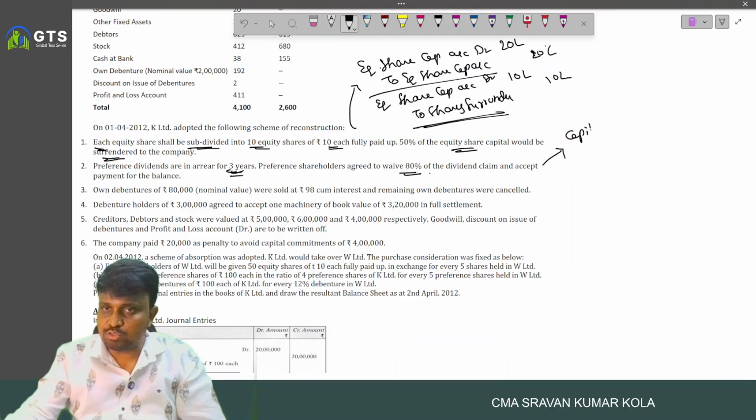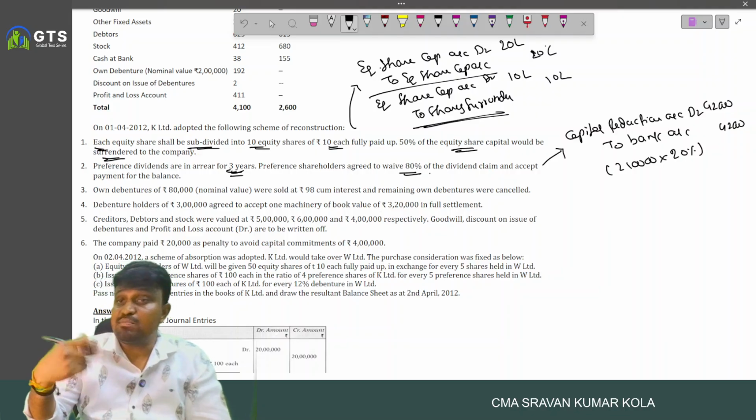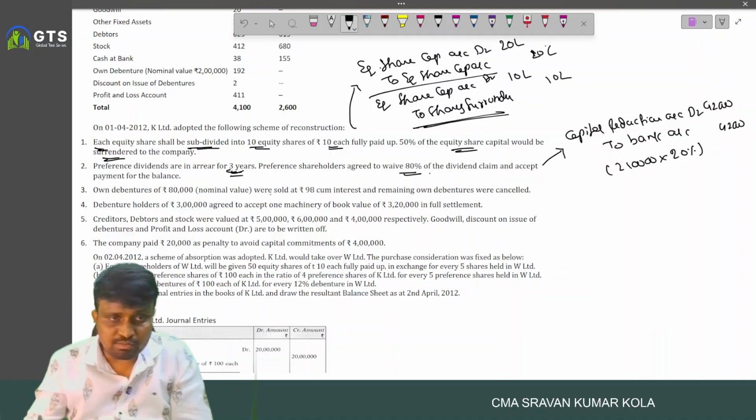So we have to pay it through capital reduction account debited to bank account. So 2 lakh 10,000 into 20%, 42,000. And remaining amount, we ignore it because unrecorded liability, they waived off.